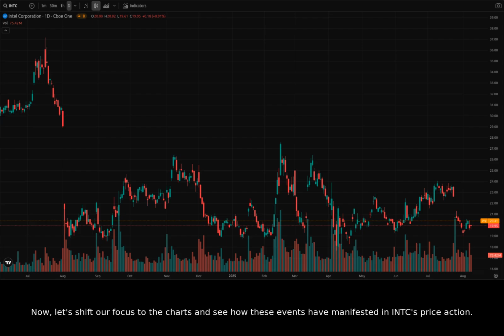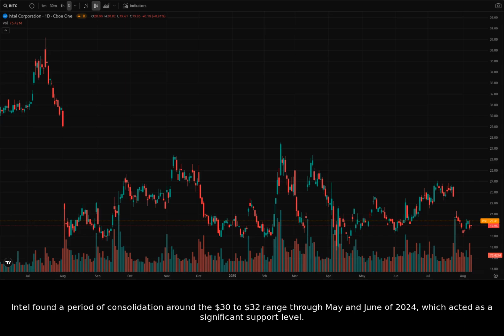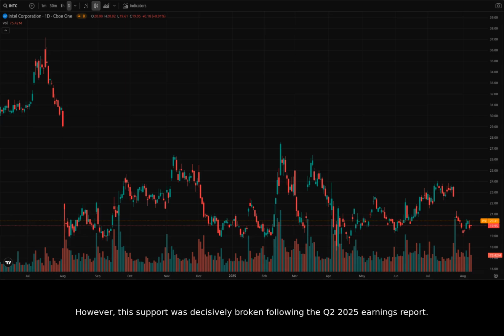Now, let's shift our focus to the charts and see how these events have manifested in INTC's price action. Looking at the daily chart, the 20-year decline narrative becomes starkly evident, with prices falling significantly from the $44 range in April 2024. Intel found a period of consolidation around the $30 to $32 range through May and June of 2024, which acted as a significant support level. However, this support was decisively broken following the Q2 2025 earnings report.